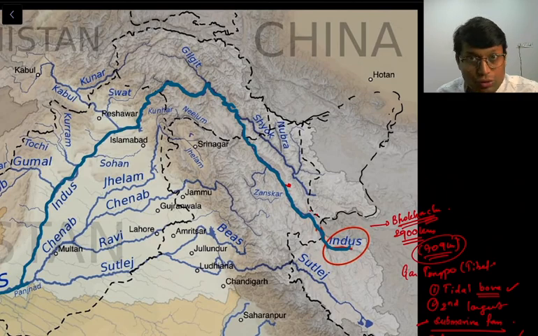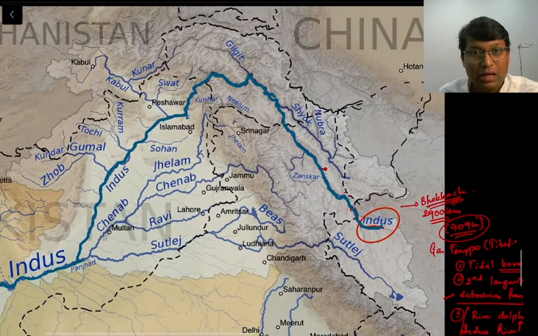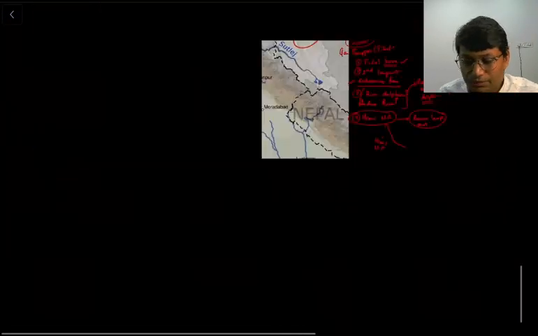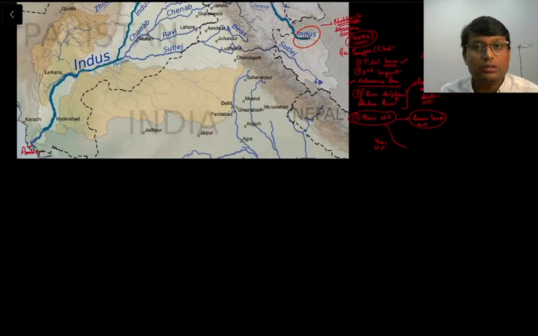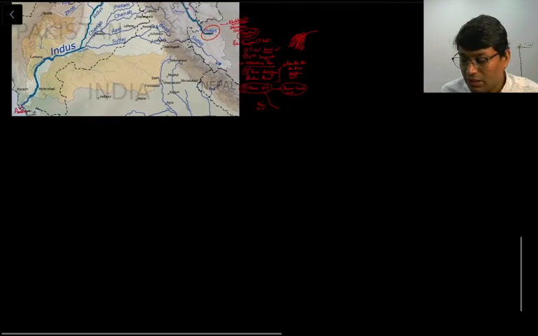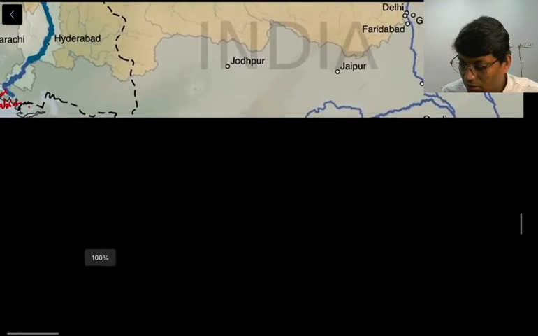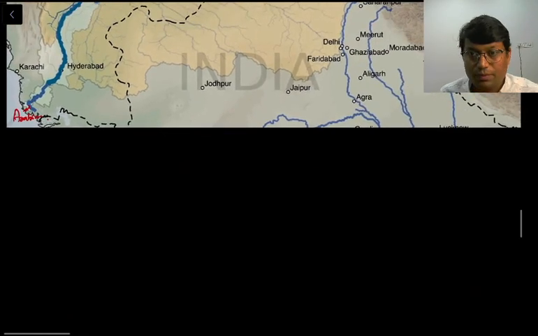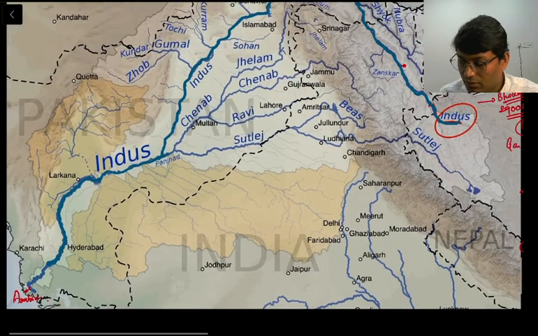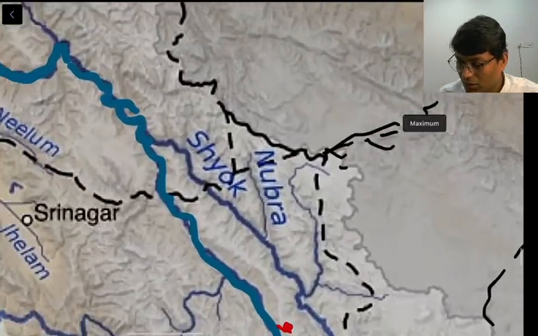One river is not shown here, that is Hunza, river Hunza. We will see another map as well. So these are some very important right bank tributaries. We will see those tributaries one by one.